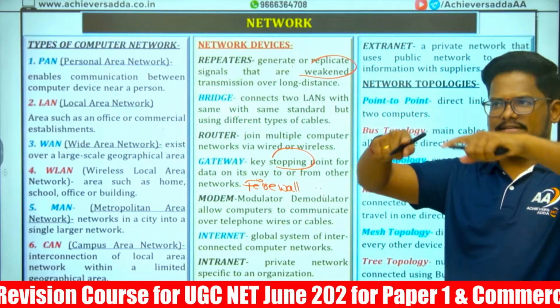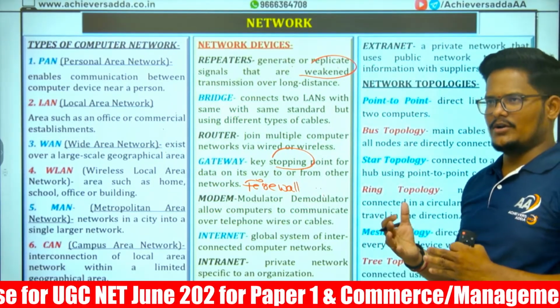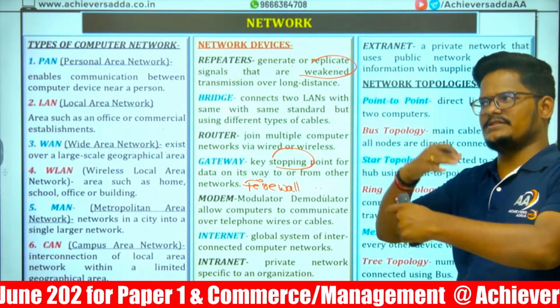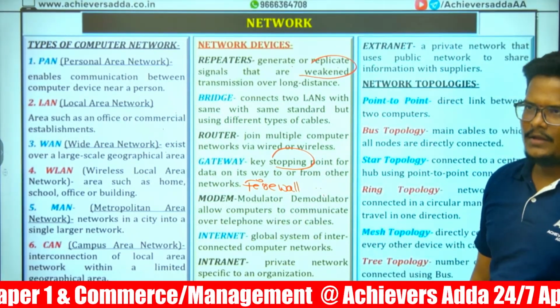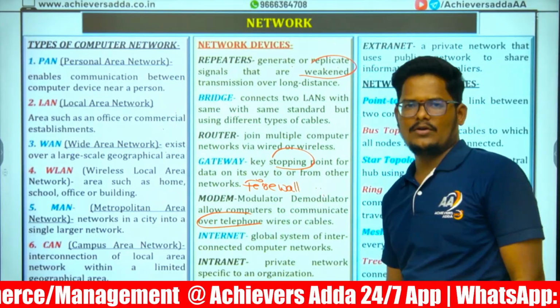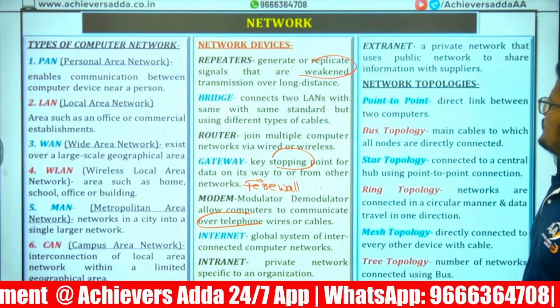Like how our house has four walls. Modem: modulator, demodulator. Converting digital signals into analog signals and analog into digital. When a network is connected over a telephone line, we call that device a modem. Internet, I will come to this.